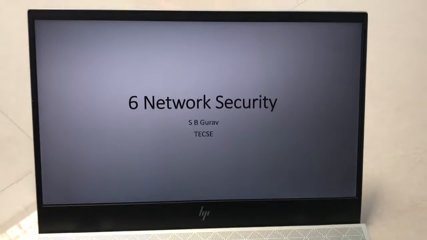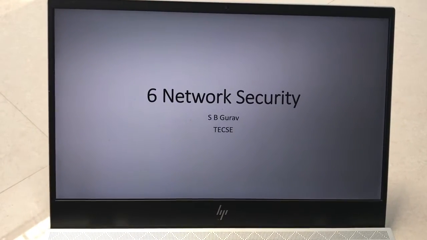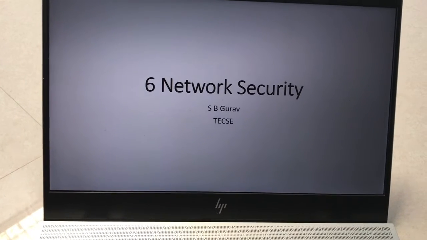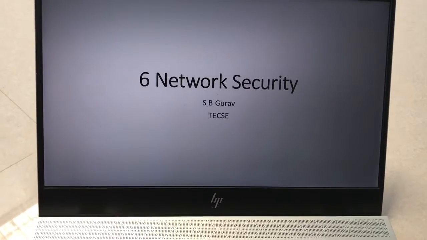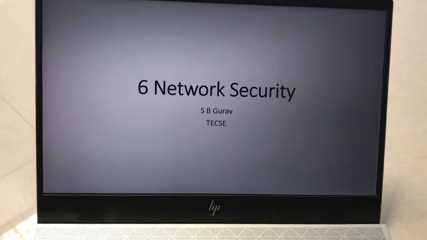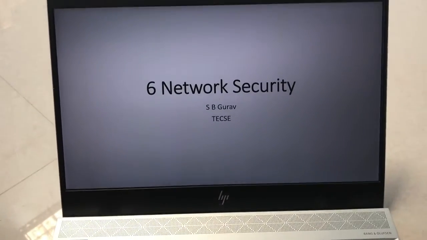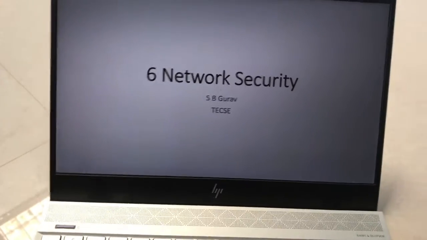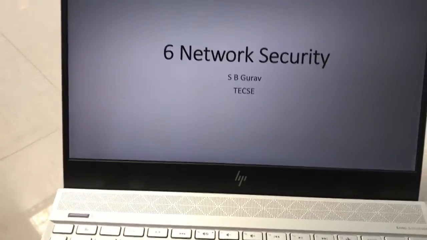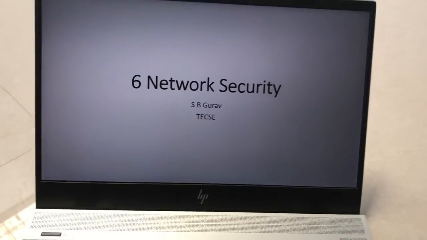Okay, as we studied the different layers in a computer network, like the physical layer, the data link layer, and the transport layer. We also studied one very important layer, the network layer. We studied what is meant by service and what is meant by quality of service. If you are talking about quality of service, inside that only we are going to achieve security also. Today we are going to discuss how we are going to achieve security here.